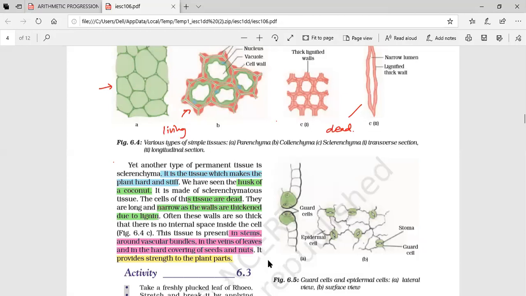For the coconut, coir is made. Coir is made from the coconut. Those are actually sclerenchymatous tissues only. Ma'am, when the coconut is dried up, it is brown, and it is dead tissue, outer dead tissue only. If we take some coconut, there will be many hairs or fibers. That hair is sclerenchyma.